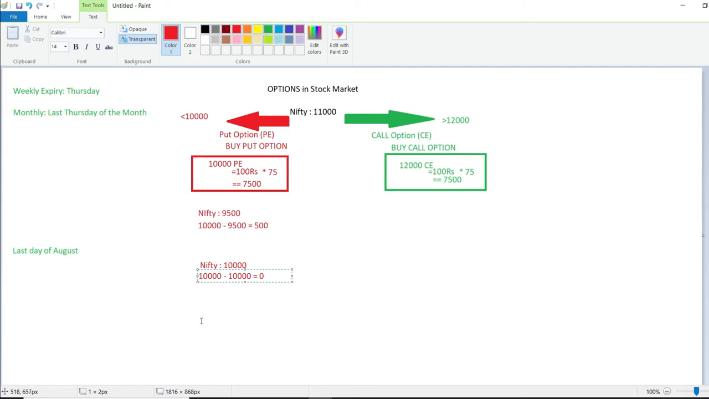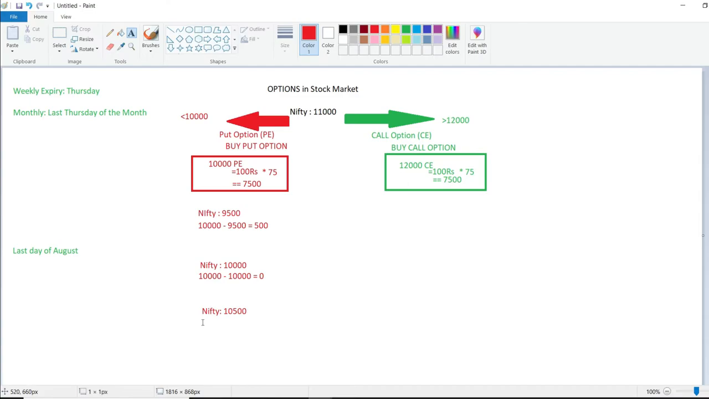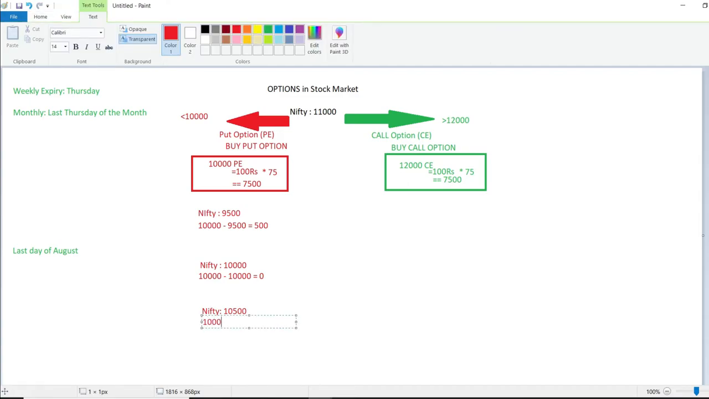So if Nifty would have settled at, say suppose 10,500, and you predicted the market will go below 10,000, but it did not, it closed at 10,500. So we'll consider these three scenarios and see what will be a loss. This will become minus 500.